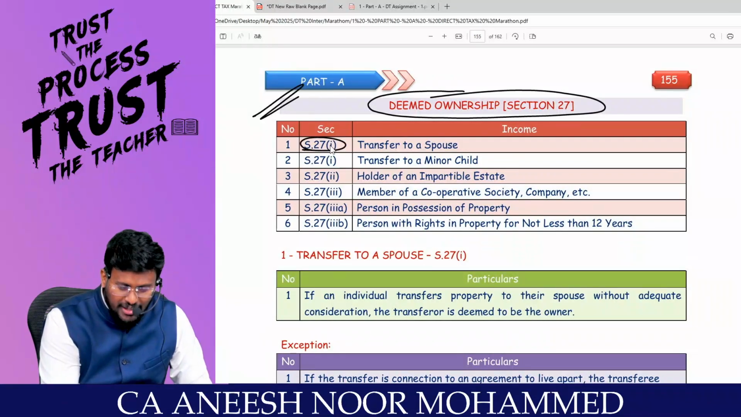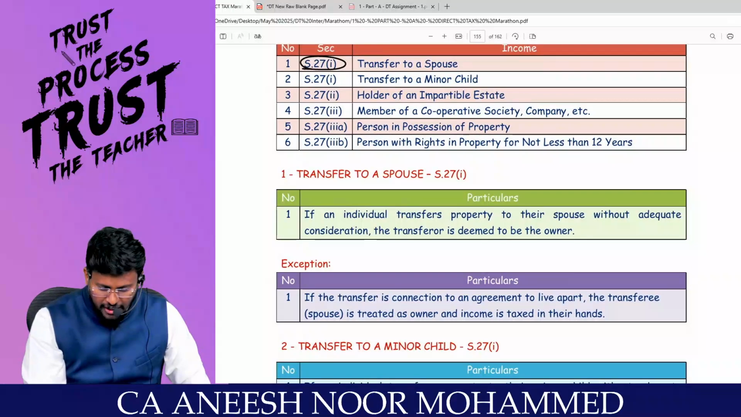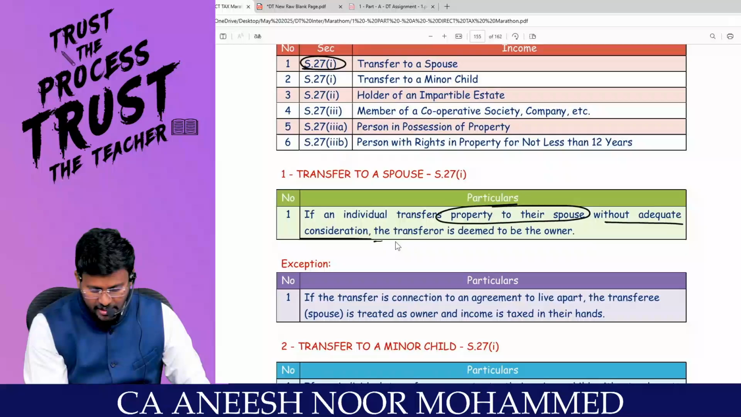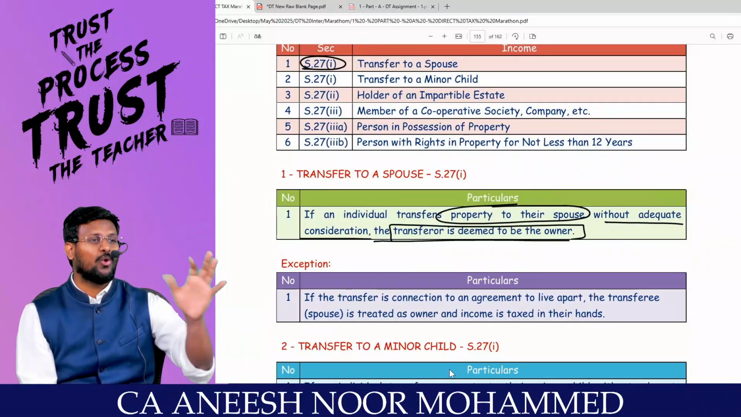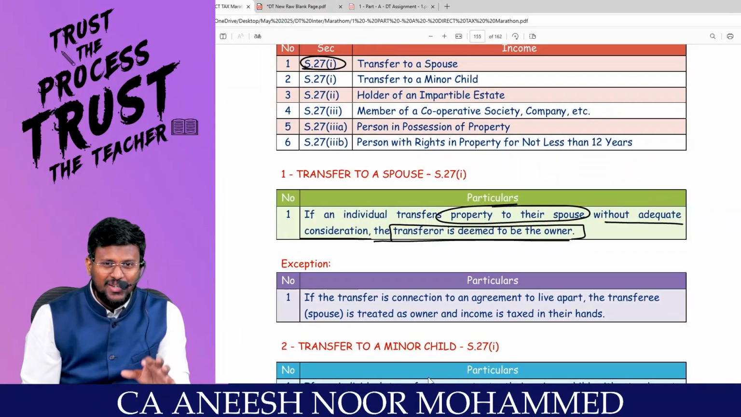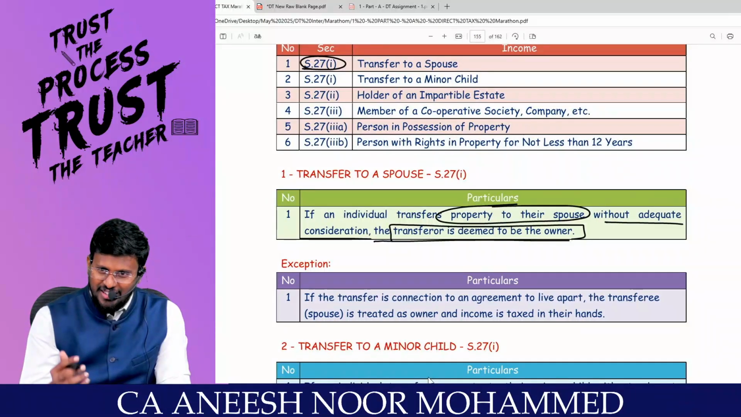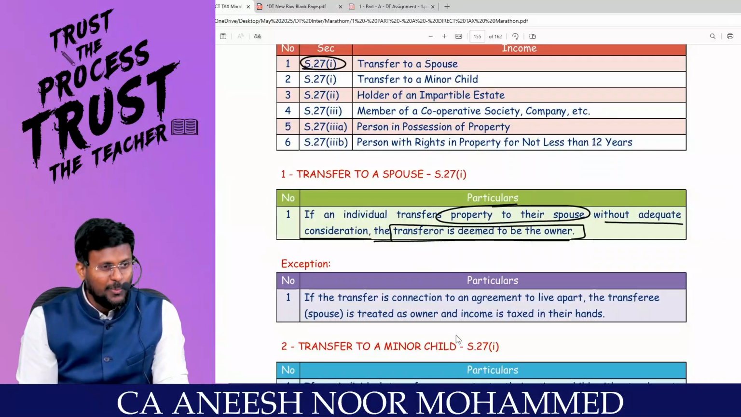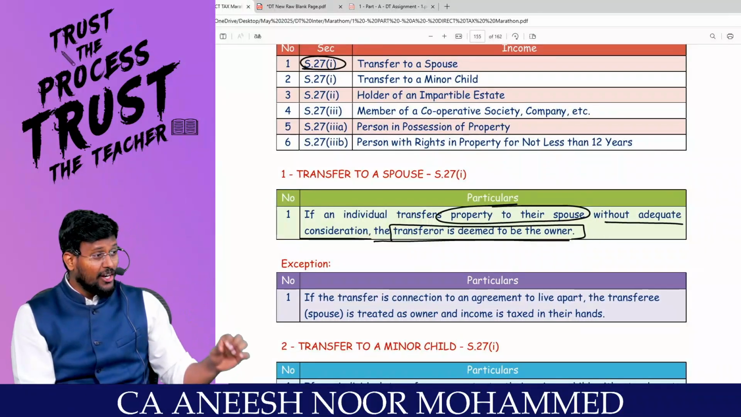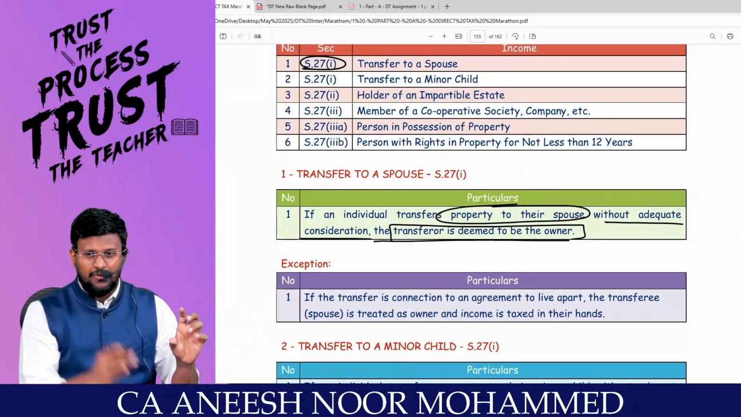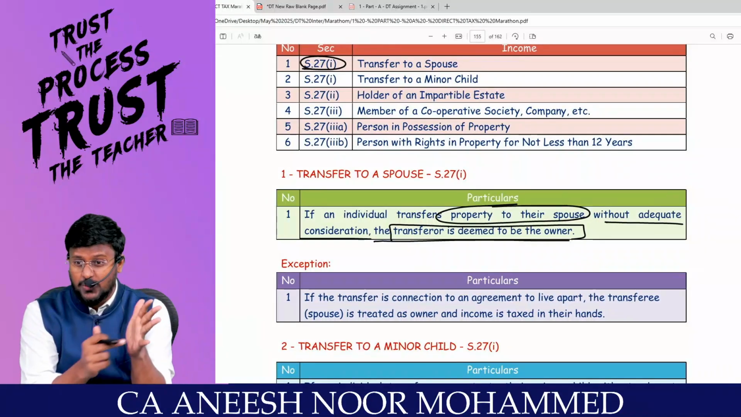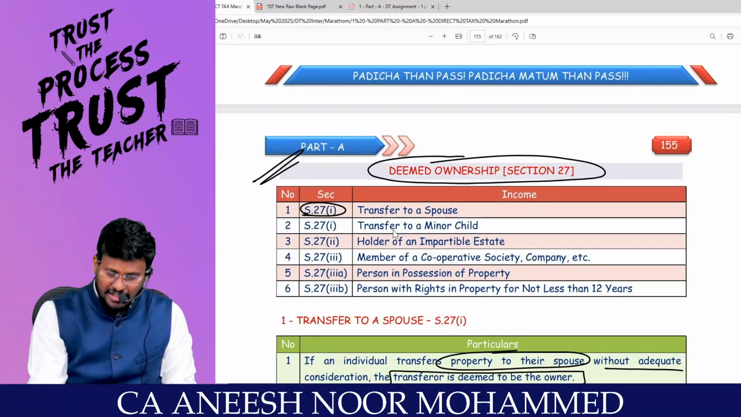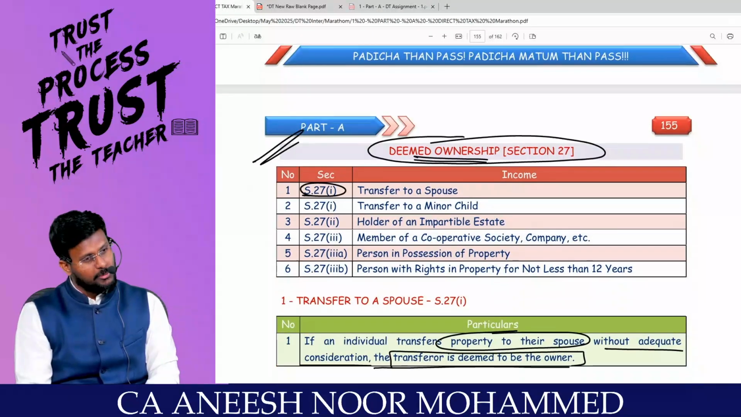So, section 27 clause 1 is saying that if an individual transfers property to their spouse without adequate consideration, the transferor is deemed to be the owner. You only said that you are loving your wife so much. What the Income Tax Act is saying is, pay the tax also on behalf of your wife. Then you will really love her. In order to reduce the tax, you shift the income from the husband to the wife, and only you transfer the house property. Section 27 is saying that still the husband is the deemed owner. Are you all really with me?